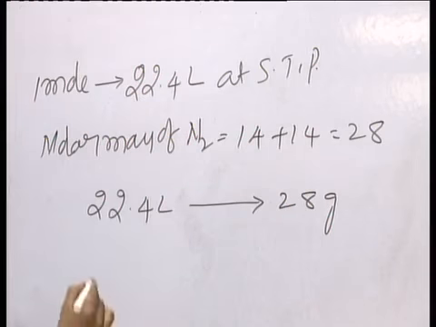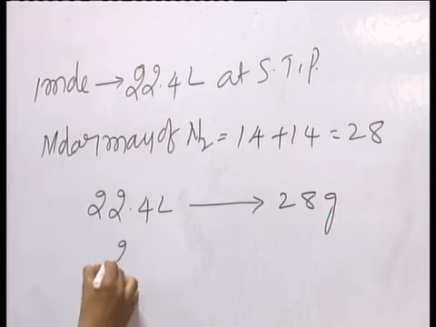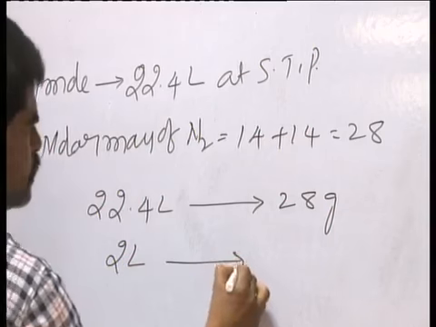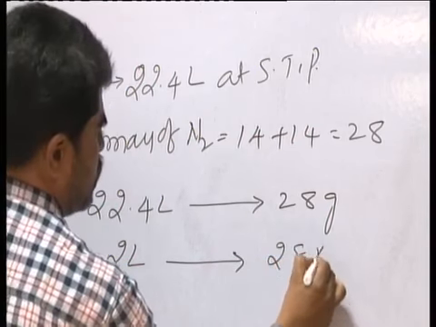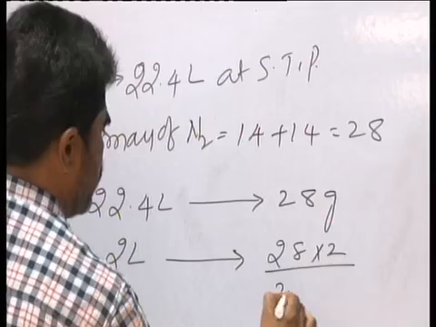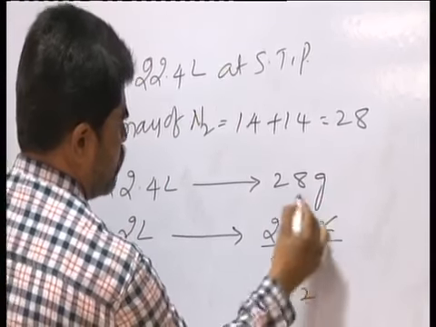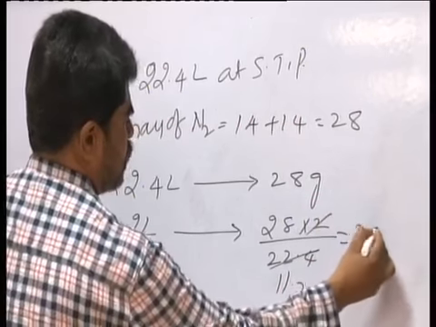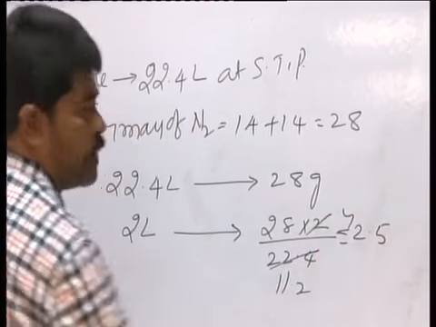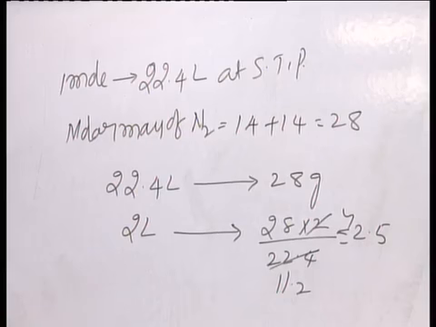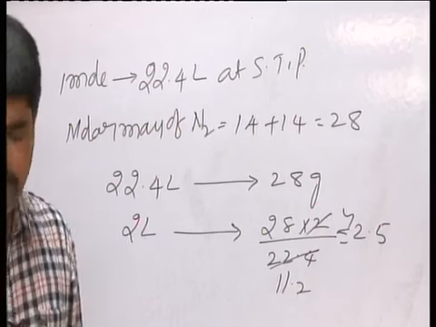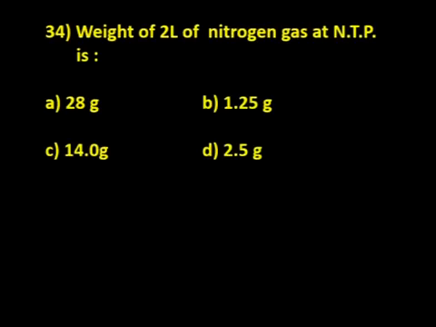Then they are asking for 2 liters. So 28 into 2 divided by 22.4 is approximately 2.5. That is the answer D, that is 2.5 grams.